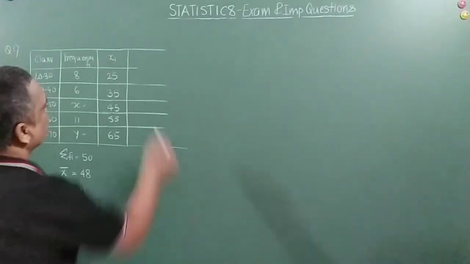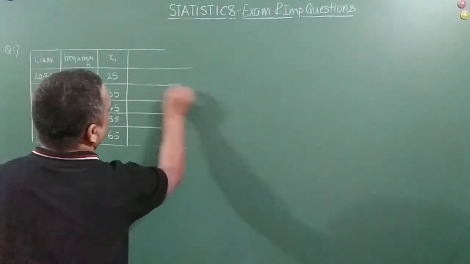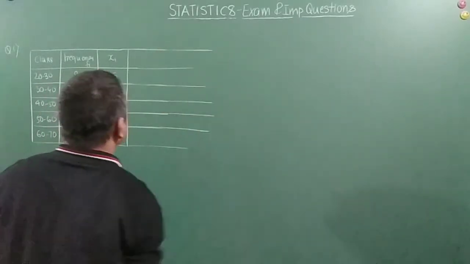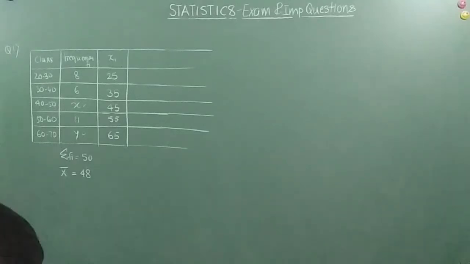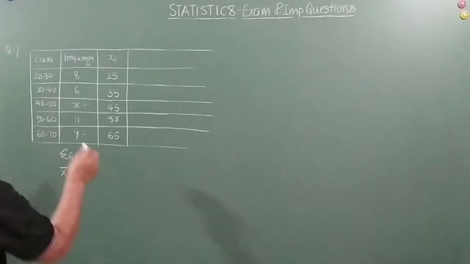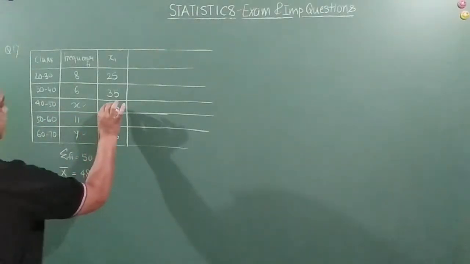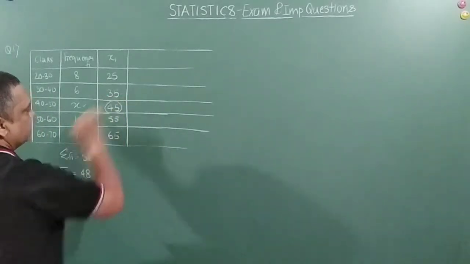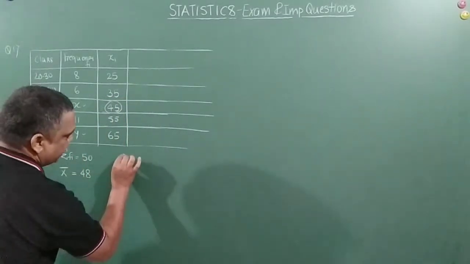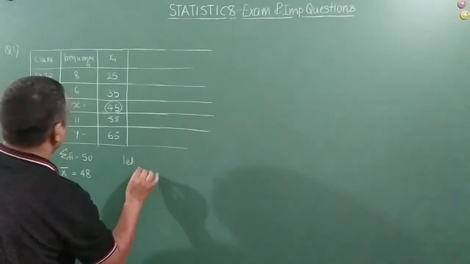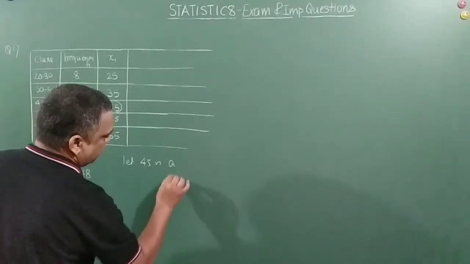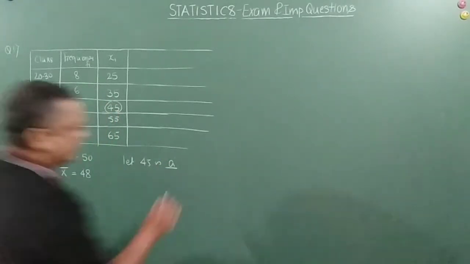So what we can do is assume a mean. We will take the step deviation method here, friends, to make our calculations easy. So we will assume a mean, and we are going to assume this 45 as our assumed mean. So I will write it here: let 45 be A. A is nothing but the assumed mean. I'll write that also.